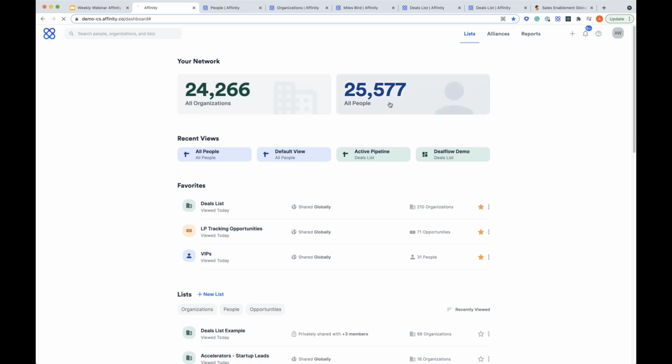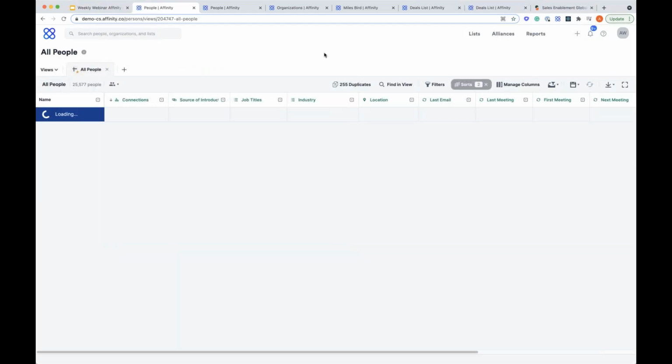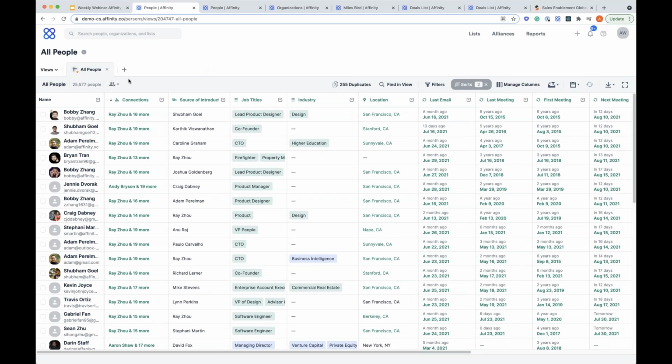So what I want to do is actually jump into the people section and show you what it looks like and what information you'll see here. So if I go ahead and jump into people, you'll see that we have about 25,000 people here that exist. Obviously, it's not a great use of your time to be scrolling through 25,000 people. So we want to give you the ability to easily filter and view this data.